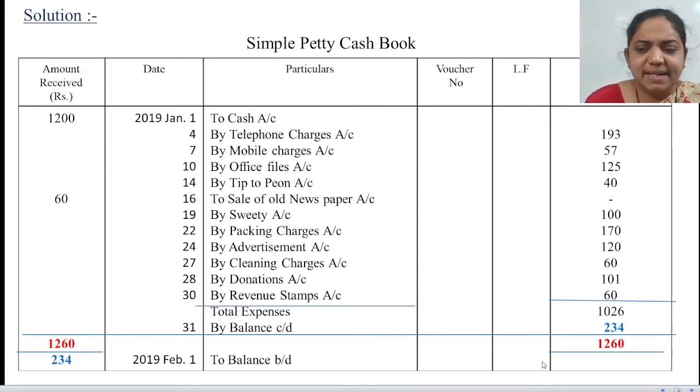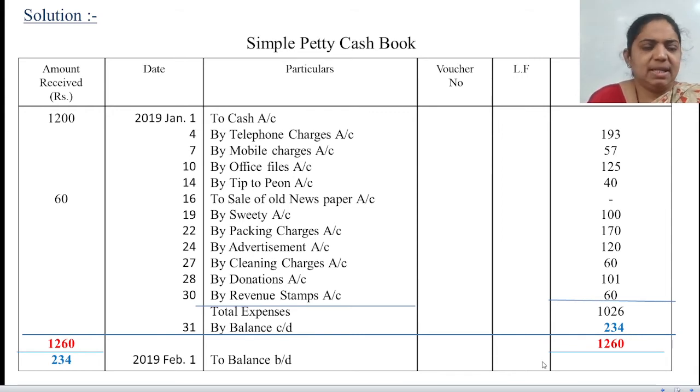Of course, we have to give a heading, which is very important. Give a title first: simple petty cash book. Then you have to make six columns over here. First is amount received, in rupees. Then you write the date. Then you write the particulars, voucher number, LF number, and total amount paid.